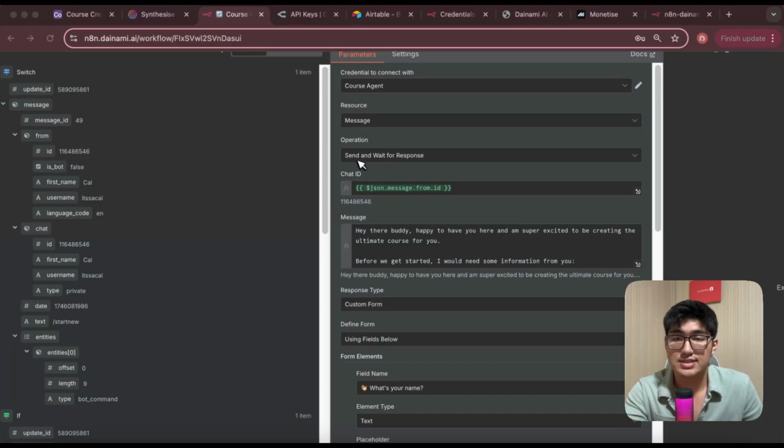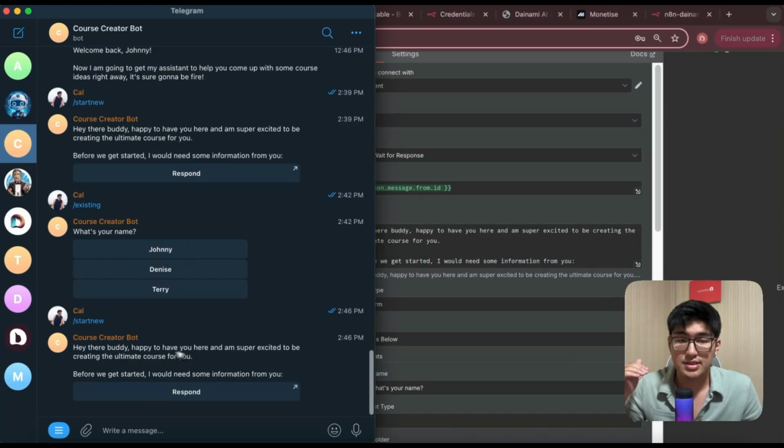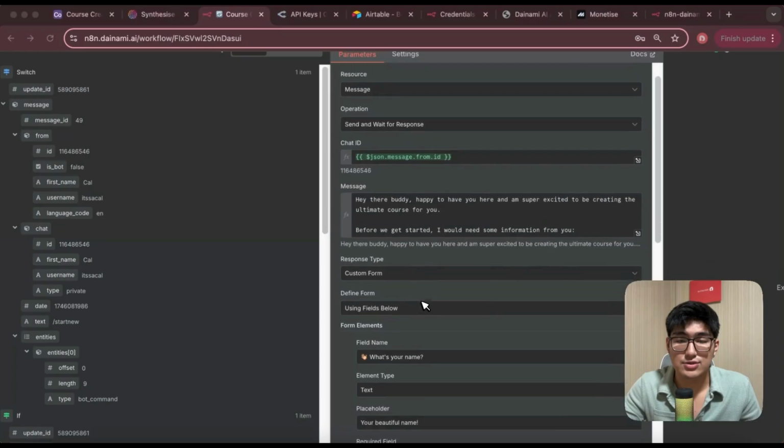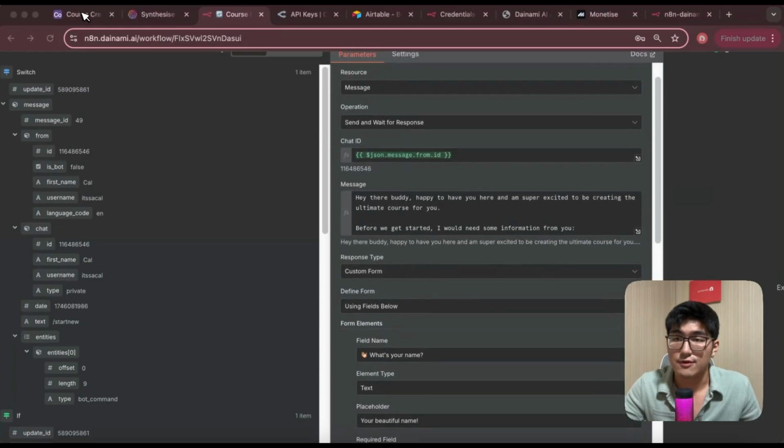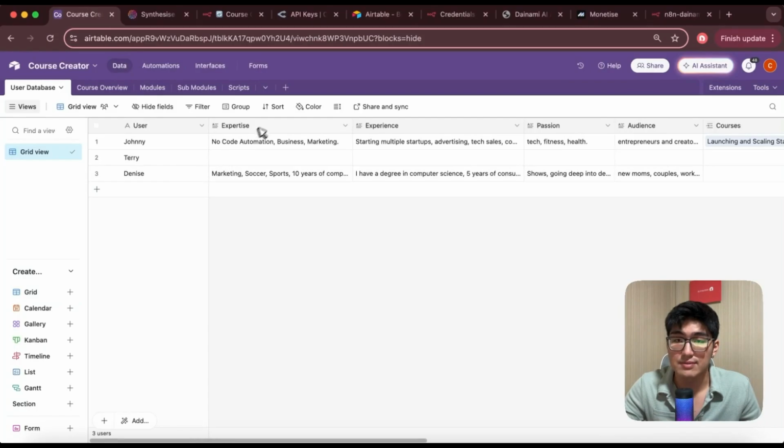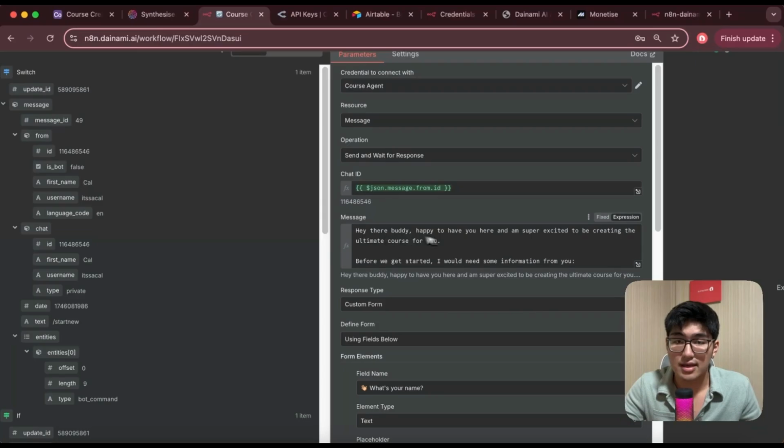Okay. And for this, we're going to set it as send and wait for response. This is where we have a human in the loop concept. Now, if you have watched other AI agent videos, this is what it actually means. That is that I'm able to answer the agent before I actually move on. And this is super effective and super useful so that I can give it any information or approve or disapprove some of its actions throughout the process. And so over here, I want it to retrieve the information for a new user, like our username, expertise, experience, passion, and the audience. All right, so I'm going to give it a message first.